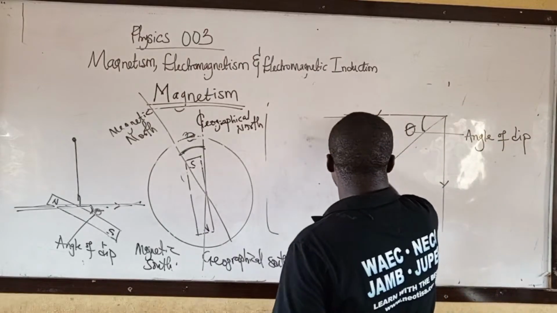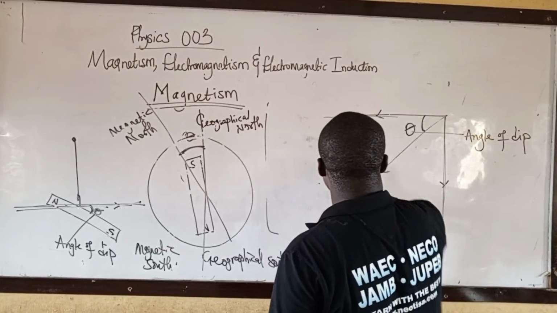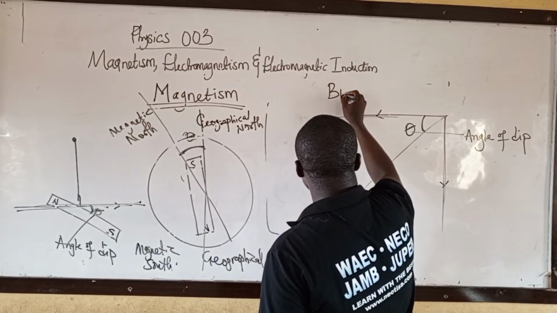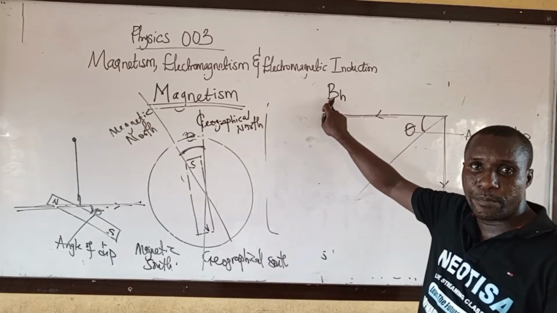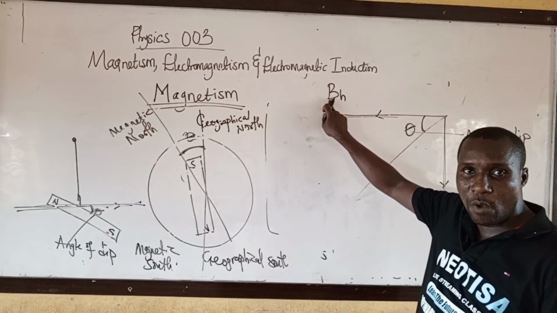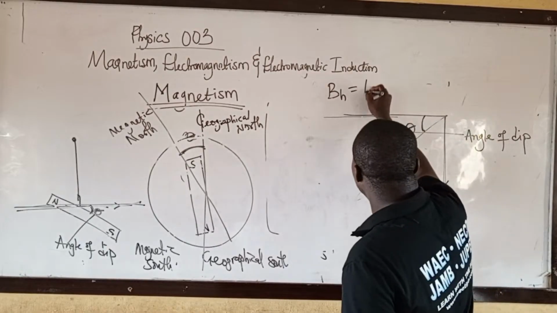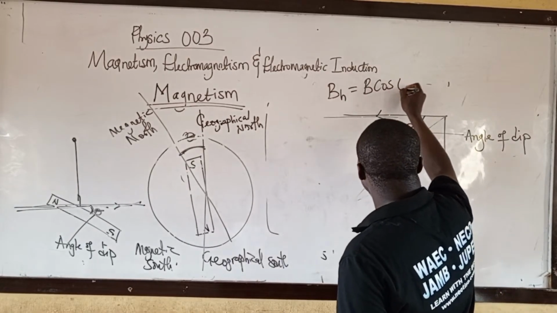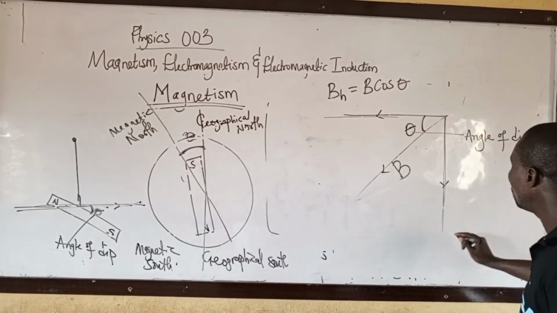This is the horizontal component. This is the vertical component. BH, the horizontal component of Earth's magnetic field, is equal to B cos theta, where B is the total magnetic field.